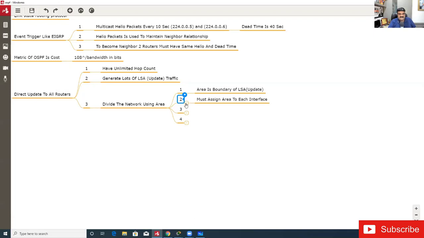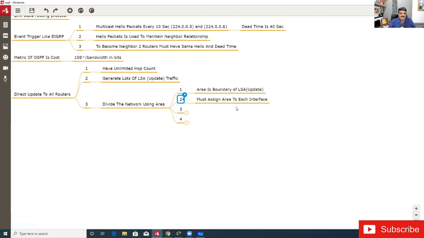Now the second point is that you must assign an area to each interface. Here we have a different system. When we are using EIGRP, we are not assigning any areas; in EIGRP we have a so-called autonomous system. But here we have a different system, and it is called an area. When we are configuring OSPF, we have to assign an area to each and every interface.